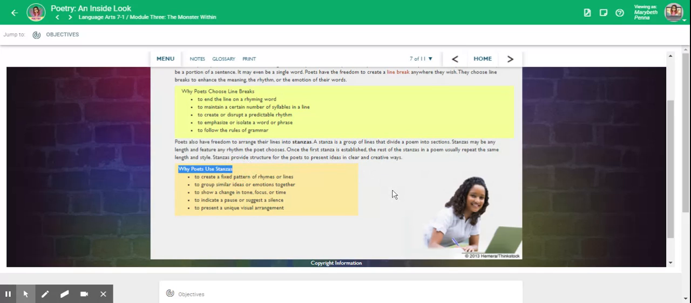Why poets use stanzas? To create a fixed pattern of rhymes or lines. To group similar ideas or emotions together. To show a change in tone, focus, or time. To indicate a pause or suggest a silence. To present a unique visual arrangement.